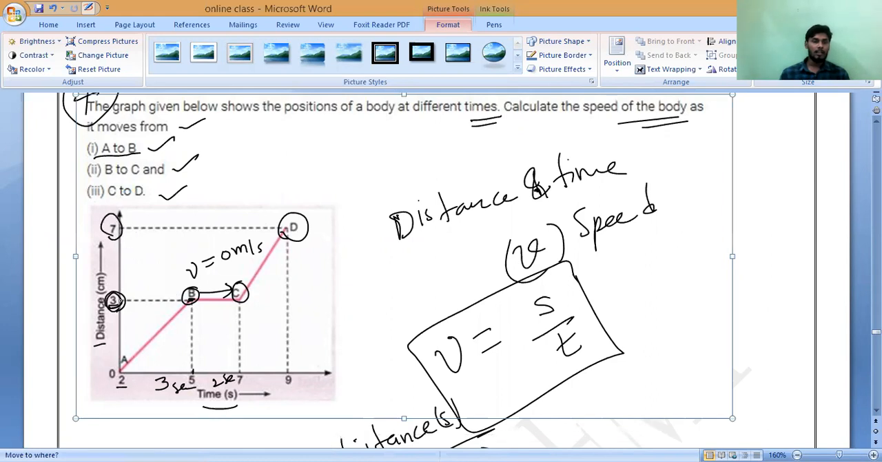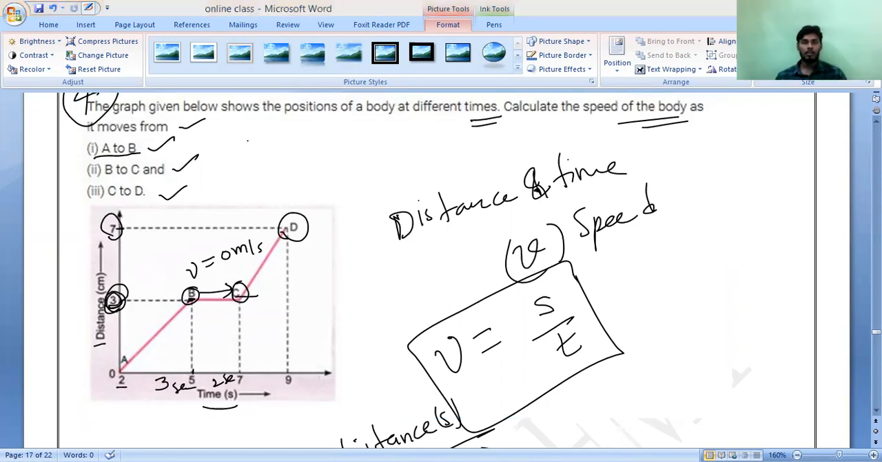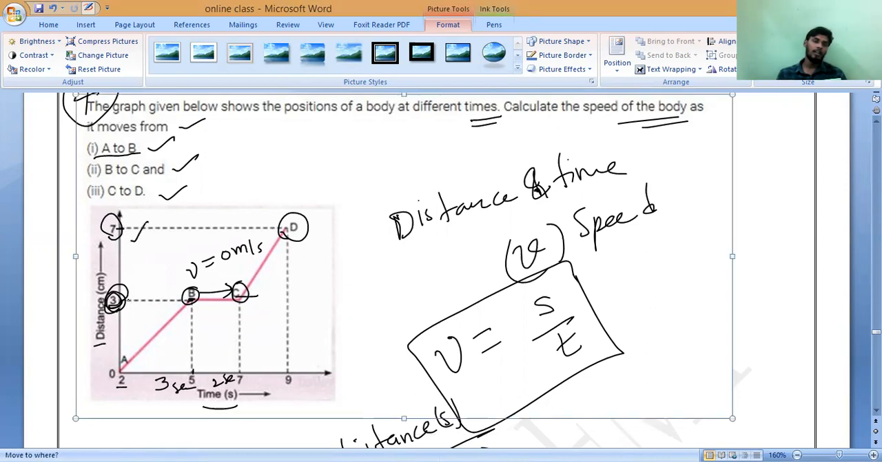Final and this initial. This is C point and this is D point. What is the distance traveled? Please, Pradosh. The distance traveled is 4. How can you say 4? Finally 7, initial is 3, so 7 minus 3. So I can say distance is equal to 4 centimeters.